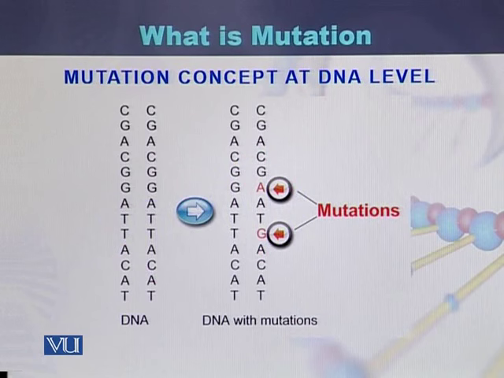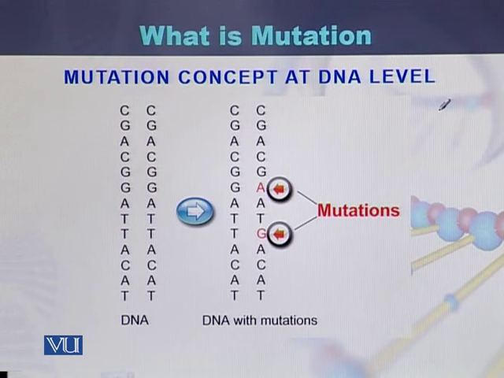In this diagram, at the DNA level, DNA is actually a sequence of 4 nucleotides. These 4 nucleotides repeat. And what is the meaning of mutation at the level of DNA?